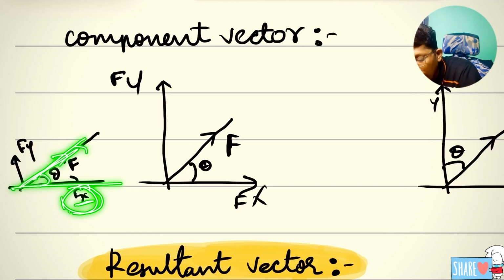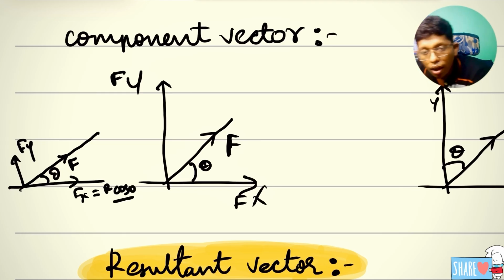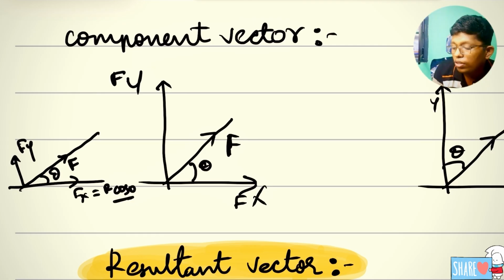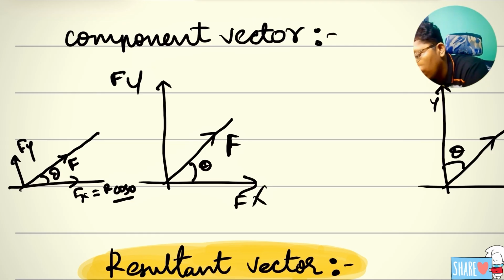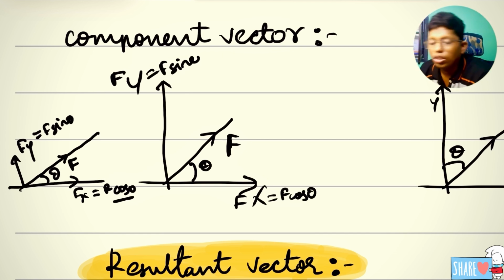The component which is touching the angle, that vector is called fx, and we say it is f cos theta. Cos theta comes only for the component which touches the angle. Here fy is f sin theta. Then what we should write is fx means f cos theta, here f sin theta. So it is very simple, right?